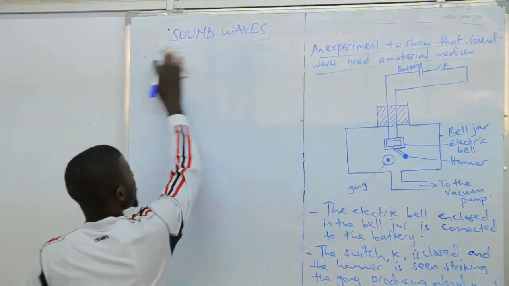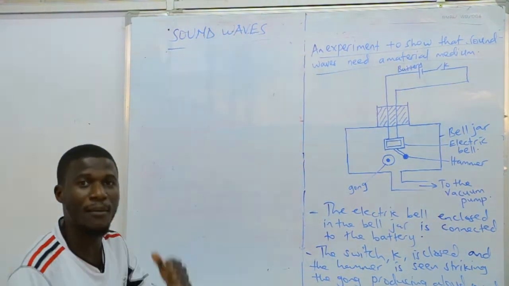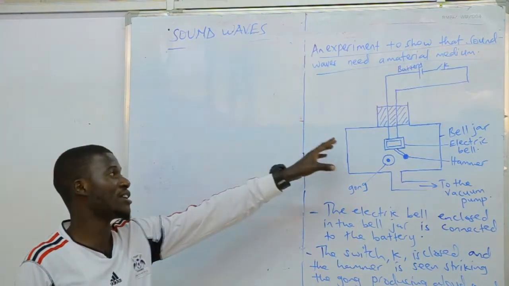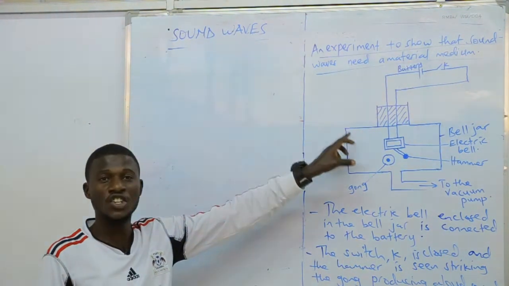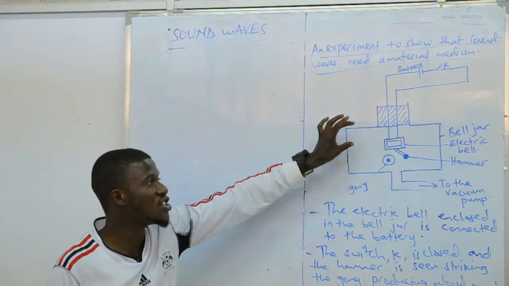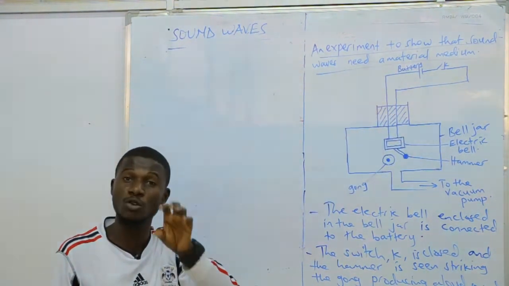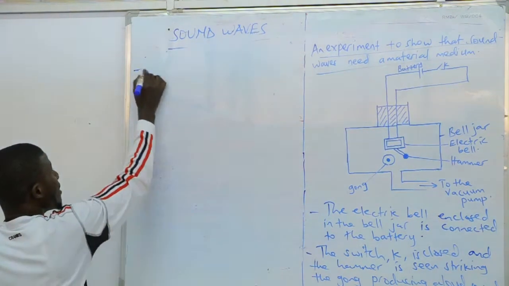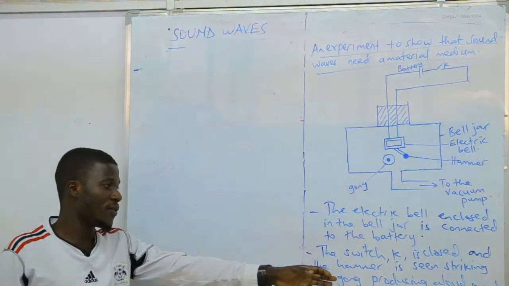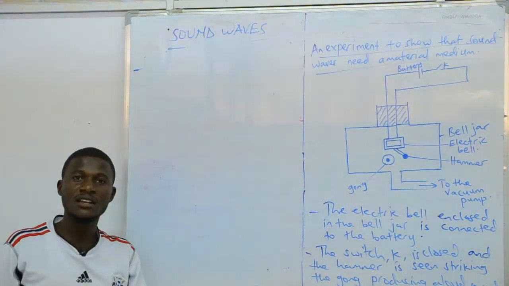Remember, this is an experiment to show that the sound waves need a material medium, and the material medium in this case is air, because inside this bell jar we are having the invisible air molecules you cannot see. Then the next, remember, you have heard a loud sound.